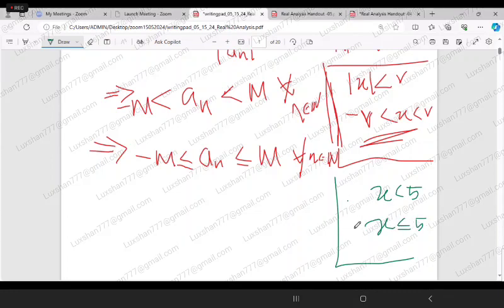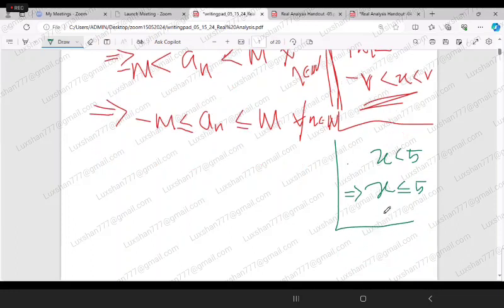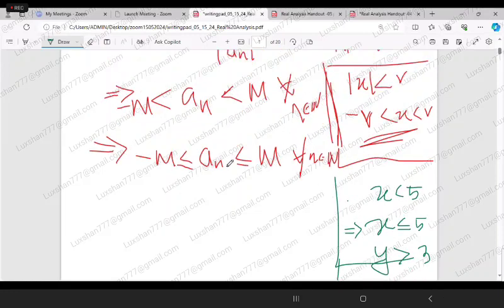If x is less than 5, it is nothing wrong writing x is less than or equal to 5. Similarly, if a number y is greater than 3, it is nothing wrong writing y is greater than or equal to 3. So that is how I have written here.